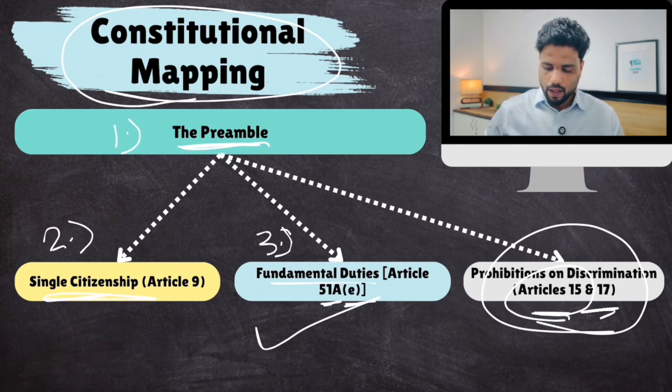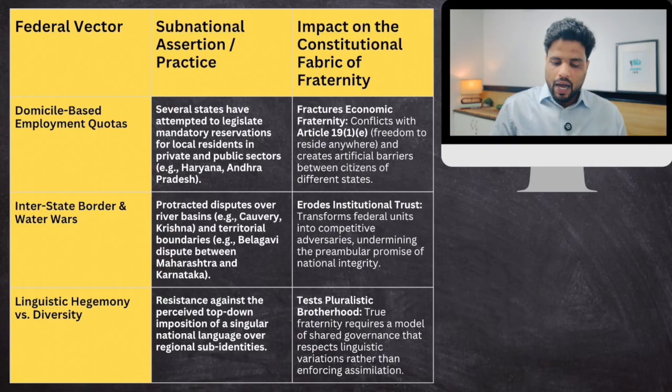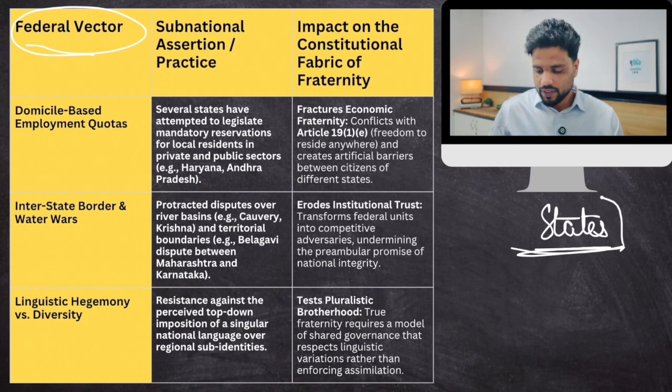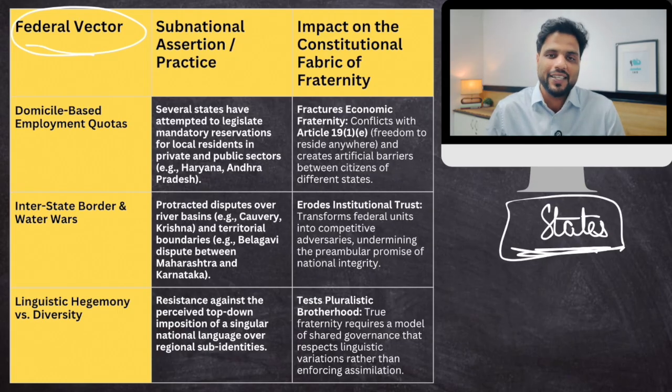Now, how does federalism in India balance fraternity? So there is a conflict. Federalism means that you need to give certain states some regional rights. So you give certain states some regional rights, but you also do not overgive them those rights because you need to balance fraternity. How do these rights given to certain states harm fraternity?